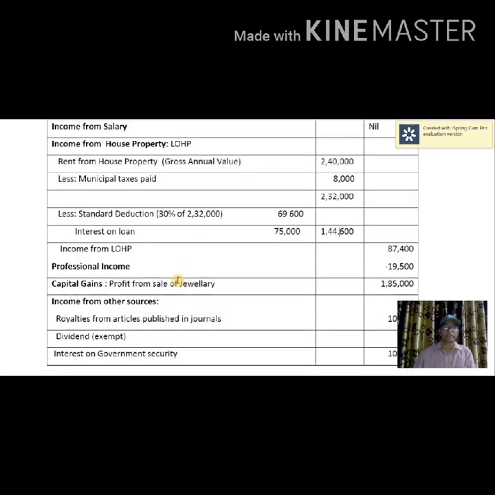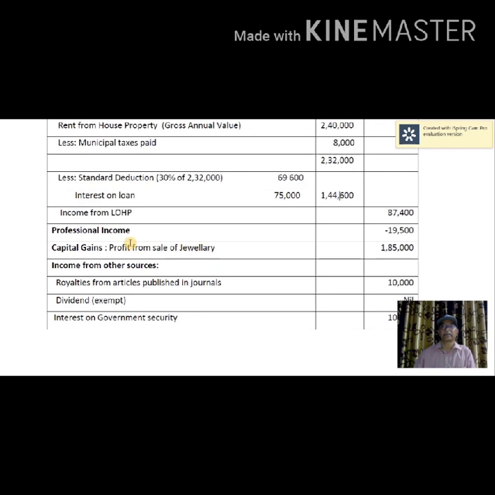Then professional income, minus 19,500 loss. Capital gains, profit from sale of jewelry 1,85,000. Income from other sources, royalties from articles published in journals 10,000. Dividend exempt, nil.